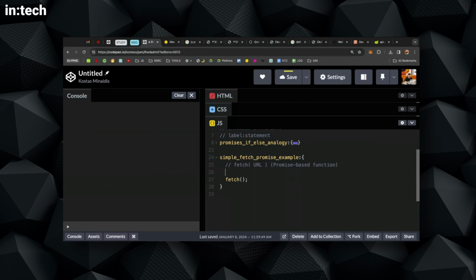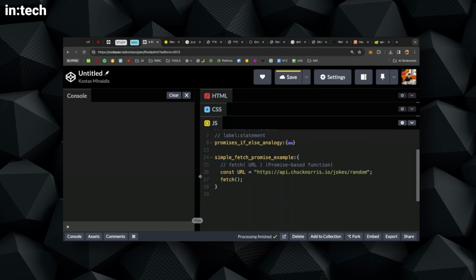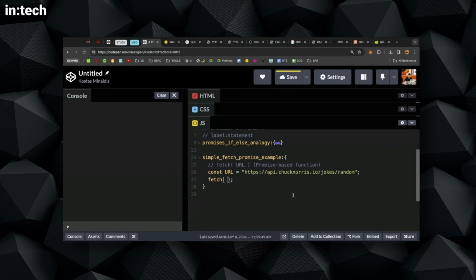For fetch, I have to put the URL inside as an argument. So I will store this in a variable, and then pass it to fetch. Now I will open the real console.